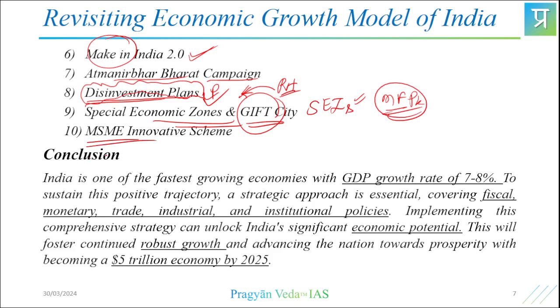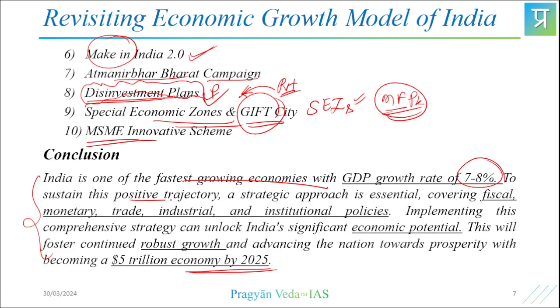So towards the conclusion, what we can write is India is one of the fastest growing economies. So the conclusion has to be very futuristic. Try to sprinkle some very catchy keywords, and add some stat also, futuristic stats. So India is one of the fastest growing economies with GDP growth rate of around 7-8%, right? You can quote.